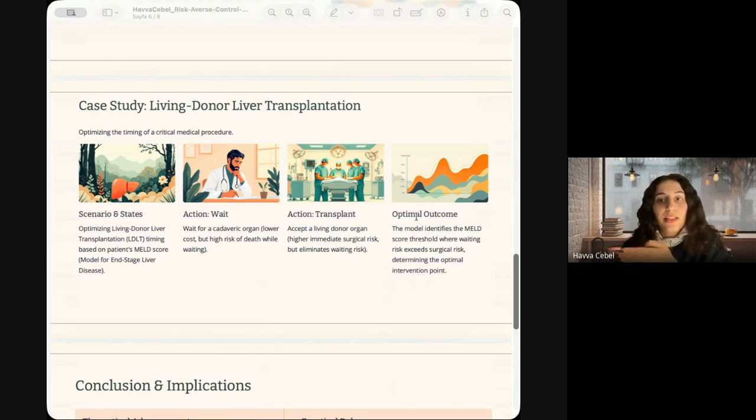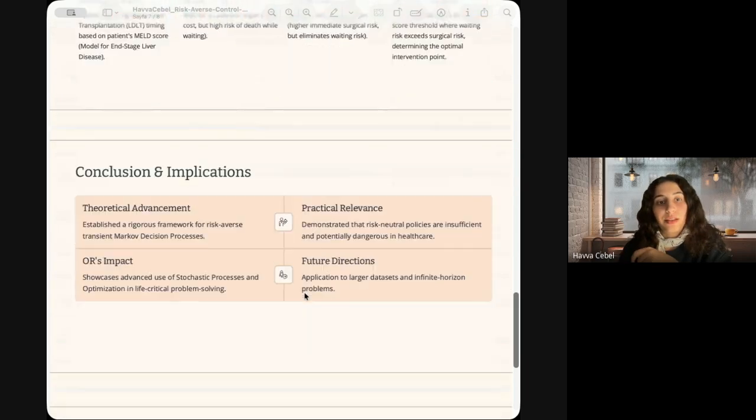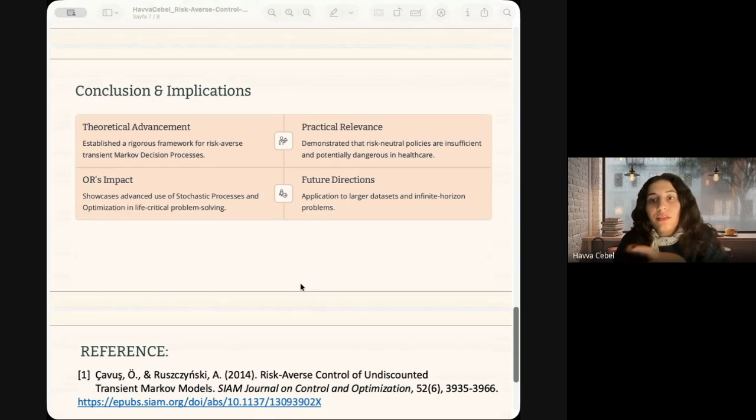The state space includes the patient's MELD score, a metric for liver disease severity. The objective is not just to maximize average life expectancy, but to minimize the risk of early mortality. Using the risk-averse model, we can determine the exact MELD score threshold where the risk of waiting becomes higher than the risk of surgery. And here, the numerical results of the study are striking.